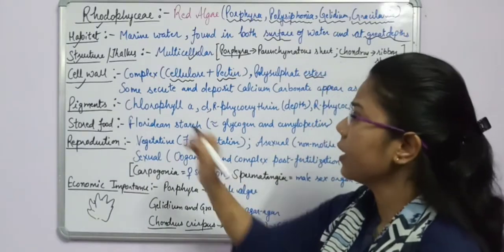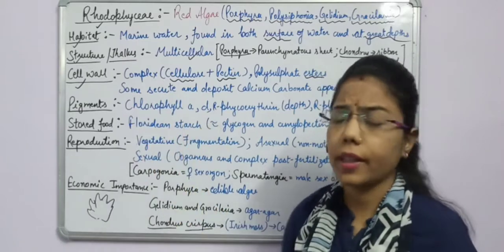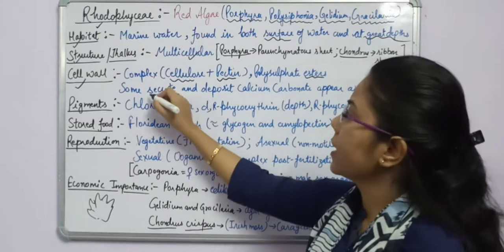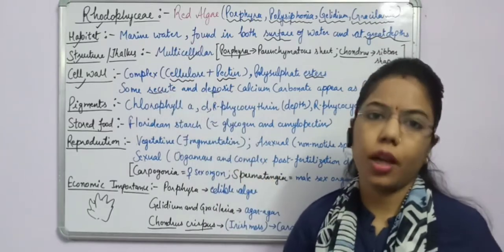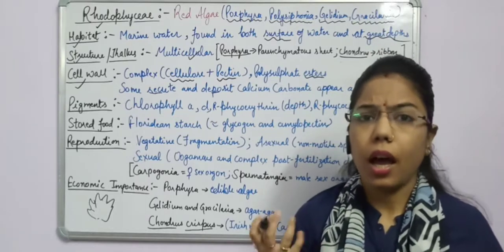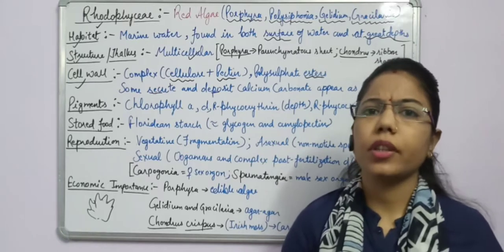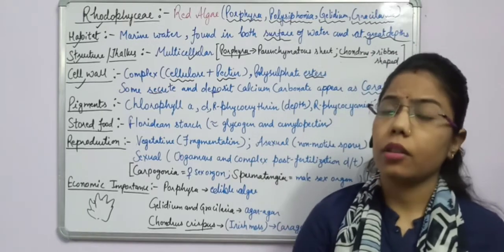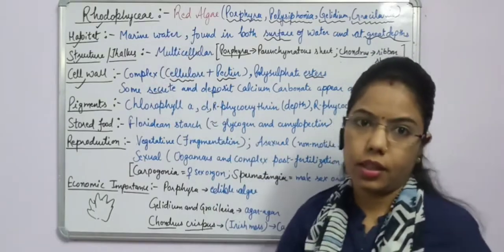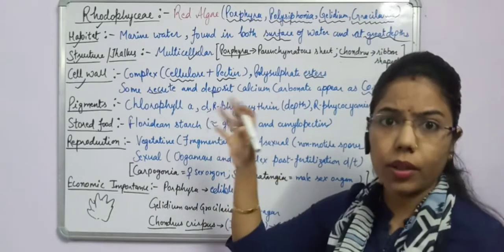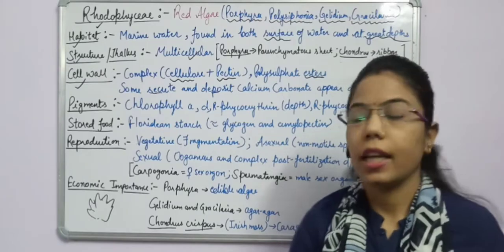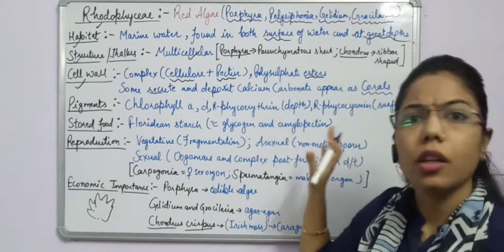Right? If you look at more characteristics of the cell wall, you can see that some of the red algae secrete and deposit calcium carbonate. As in corals, a coral has a hard structure which is made up of calcium carbonate. Like that, these structures can be seen in the Rhodophyceae. They can secrete or deposit calcium carbonate, and due to this the structure becomes hard like a coral and appears as a coral.